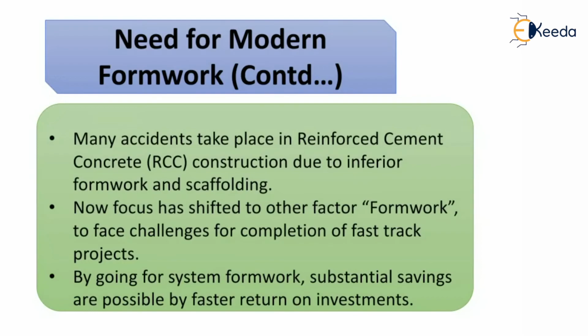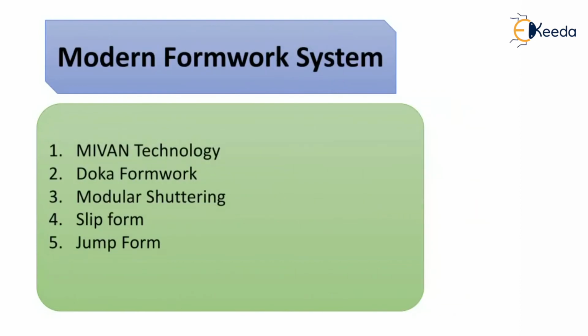Therefore, many accidents take place in RCC construction due to inferior formwork and scaffolding. Now, focus has shifted to formwork as a factor in facing the challenges of completing fast track projects. So by going for a modern system of formwork, substantial savings are possible through faster return on investment.